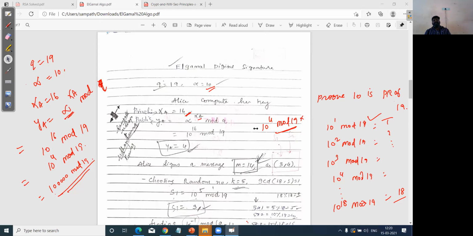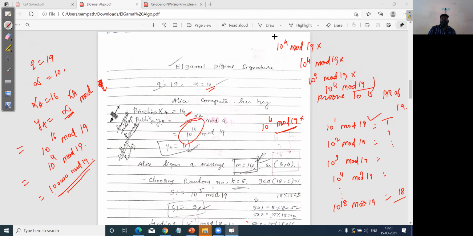The answer is too large. Anushka, if you feel that, simply take 10 power 4 instead. Always remember that you are not supposed to take 10 power 16 directly. Instead, take 10 power 4 mod 19 multiplied by 10 power 4 mod 19 multiplied by 10 power 4 mod 19. This is what I was telling: it has to be repeated 4 times, and whatever result you get will be the final one mod 19.